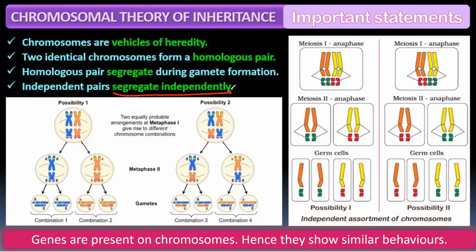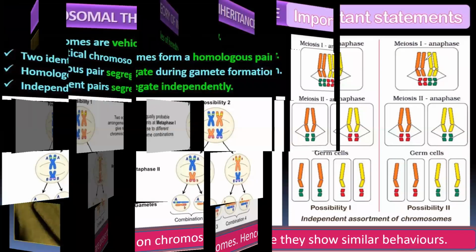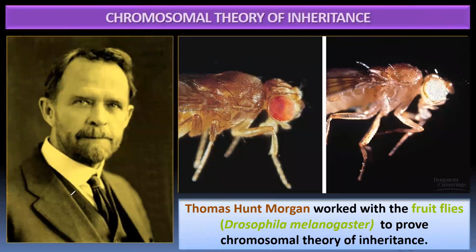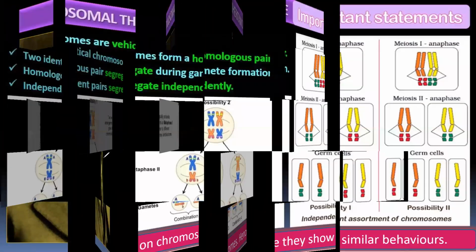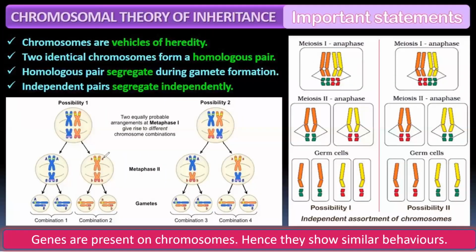So these are the true statements that are there in the chromosomal theory of inheritance. There was one more point that states that as genes are present on chromosomes, hence they show similar behavior, right?